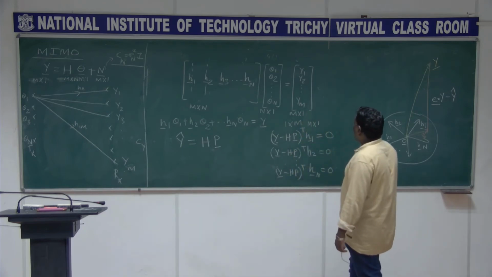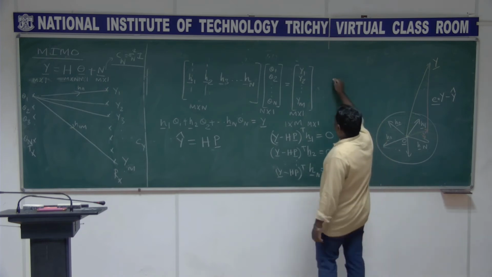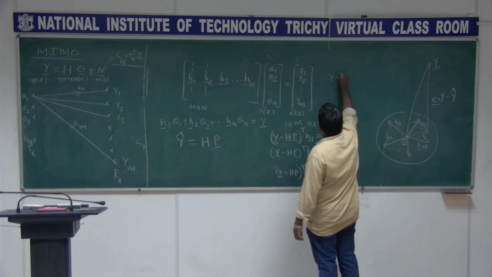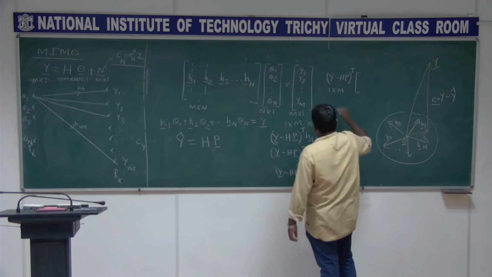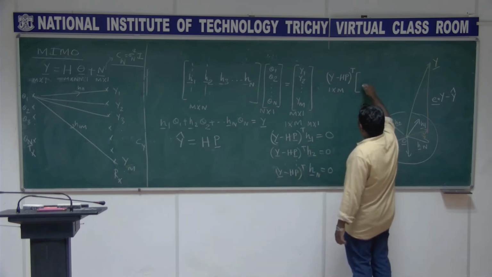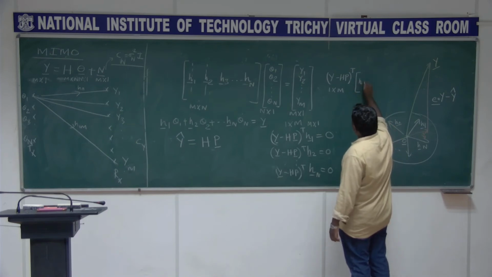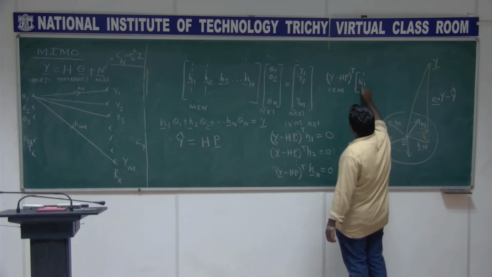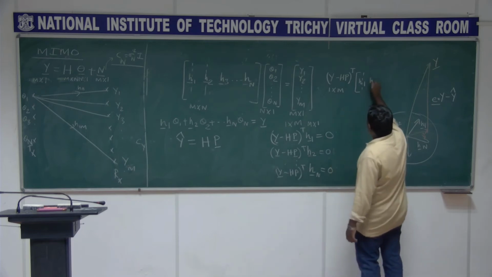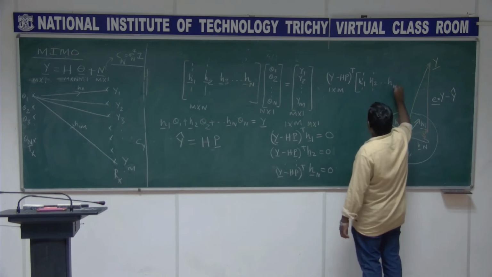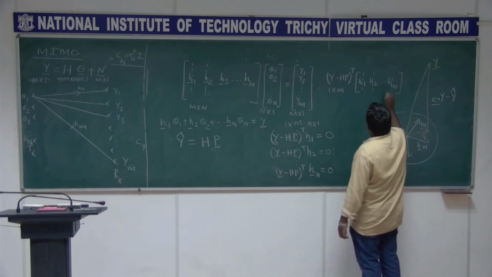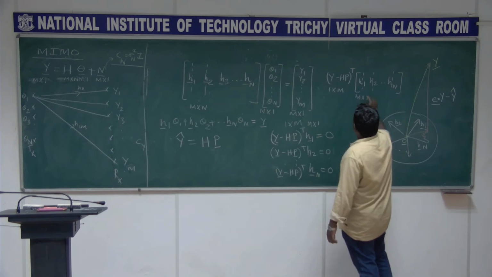So if I want to combine, y minus HP transpose is 1 cross m here, and H1 is m cross 1, H2 is m cross 1, and it goes up to Hn here, so this is m cross n, right?